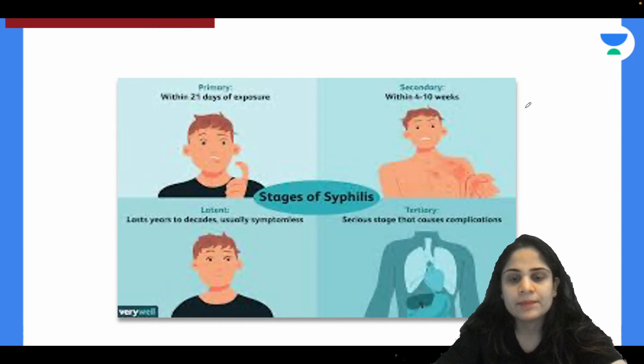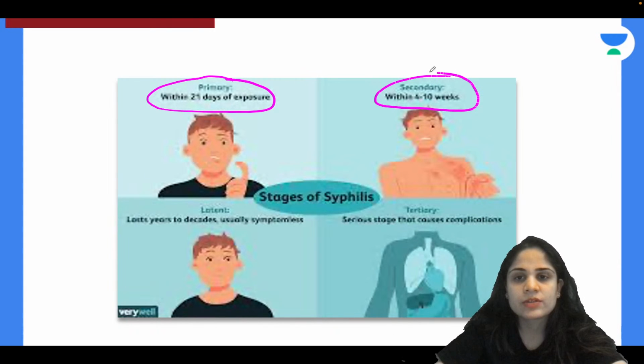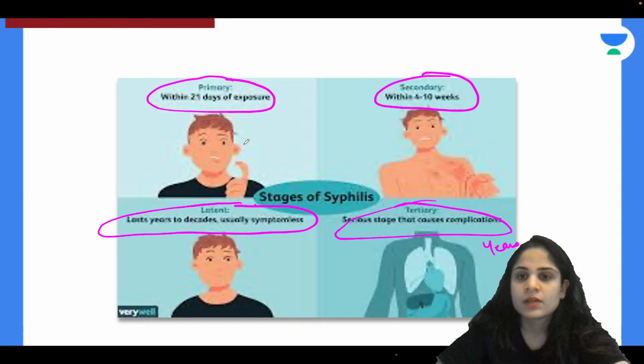Now all these are the stages of syphilis. You have to tell me the timeline of these stages. Actually, it's given over here. Primary syphilis is seen within 21 days of exposure. Secondary syphilis is seen within 4 to 10 weeks of exposure. Latent syphilis is seen after years of exposure, and tertiary syphilis is the one that involves most of the systemic disorders. That is a severe kind of syphilis that causes complications, and again this is seen years after exposure. So this is the timeline that you need to know about syphilis.